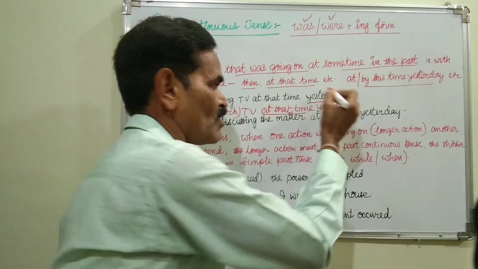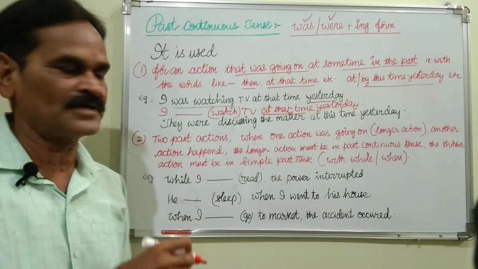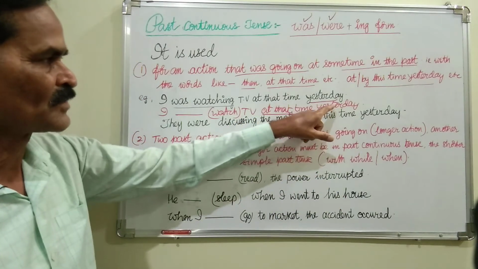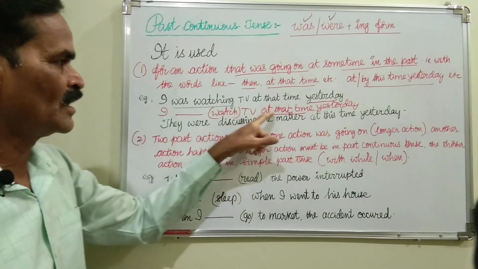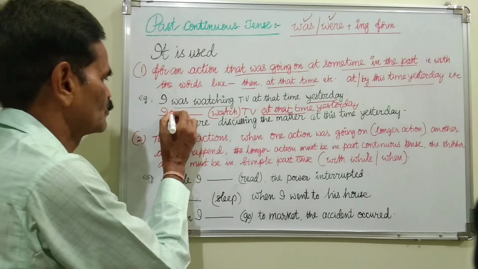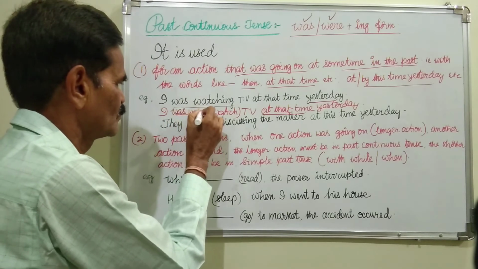Yesterday is past, and yesterday some time was given, at that time. So we have to use the past here, and at that time some action was going on. So we must use past continuous, was watching.